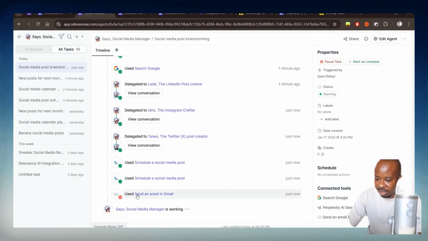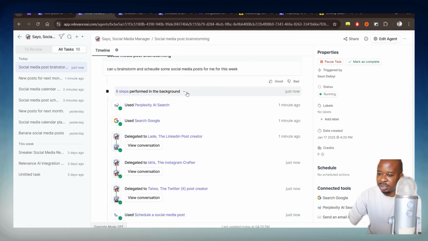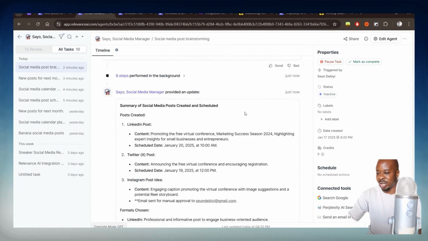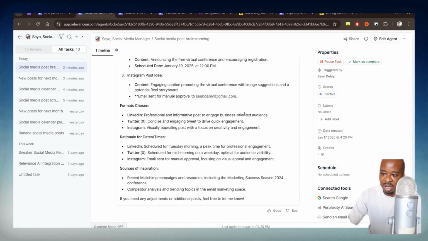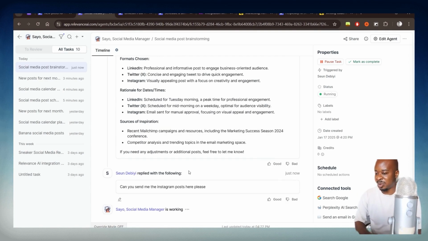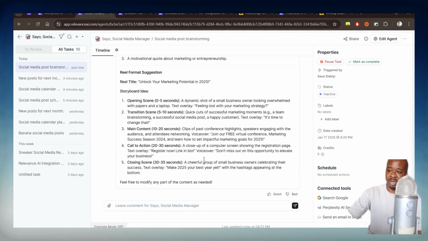And yes, so the email is an issue. I had a feeling there was an error with that. And I think that might be because the email tool is actually for a different video that I planned. But what we can do is just ask it to send us the Instagram plan here as well. The thing I like about this tool is when you do run into an error, you can directly ask it what happened and why it ran into an error, and it will just tell you what's going on.